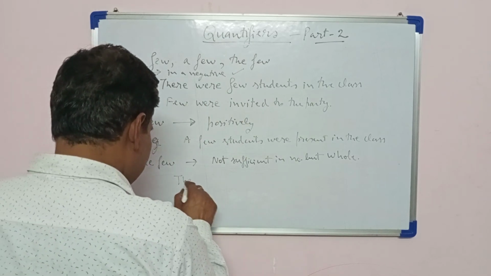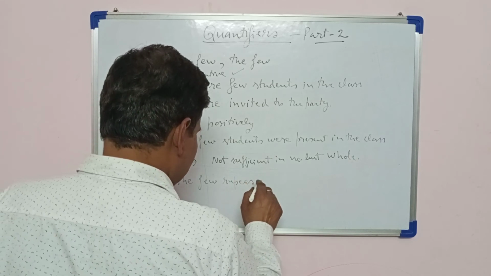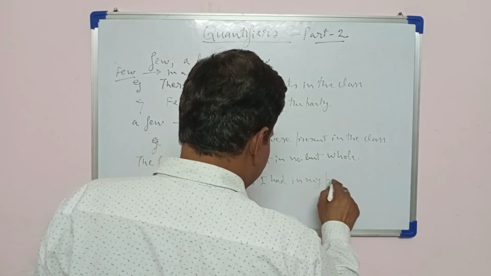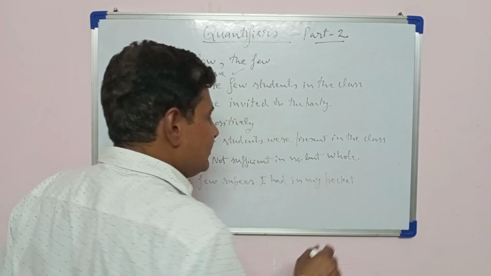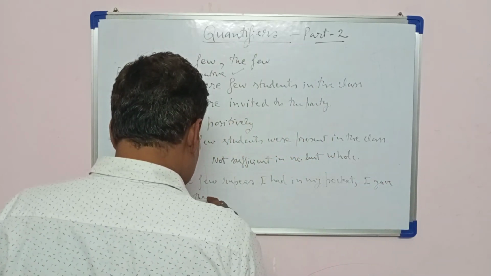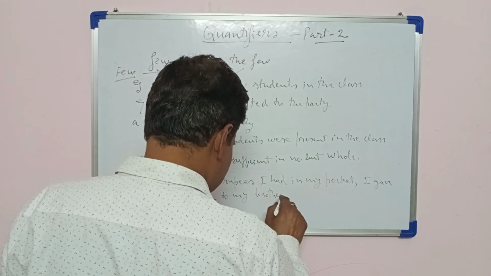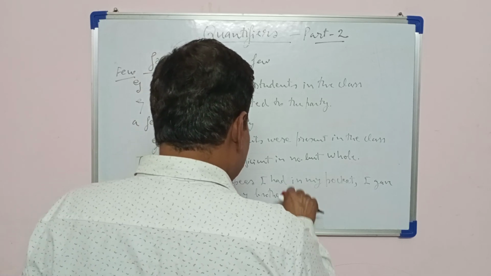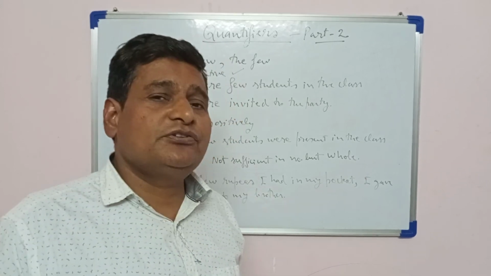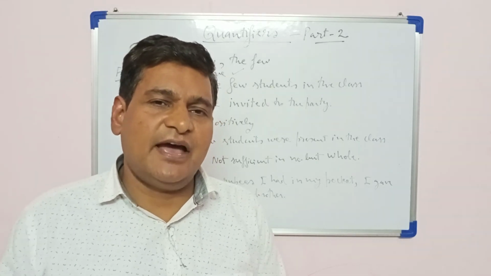The few rupees I had in my pocket, I gave these to my brother. It simply means it was not sufficient. This amount was not sufficient for my brother, but I gave whatever money I was having in my pocket.